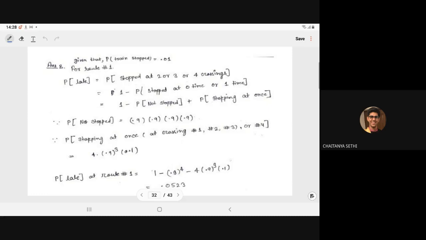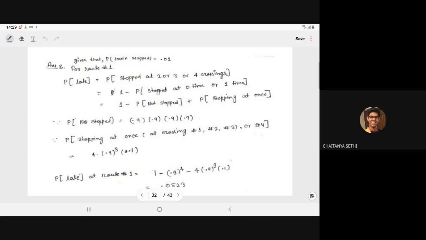By the complementary probability, it will become 1 minus P of stopped at 0 crossings or 1 crossing. So, 1 minus probability of not stopped plus probability of stopping at once. Up to here, any doubt?